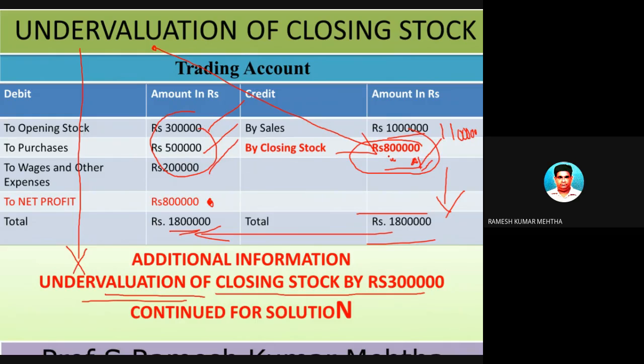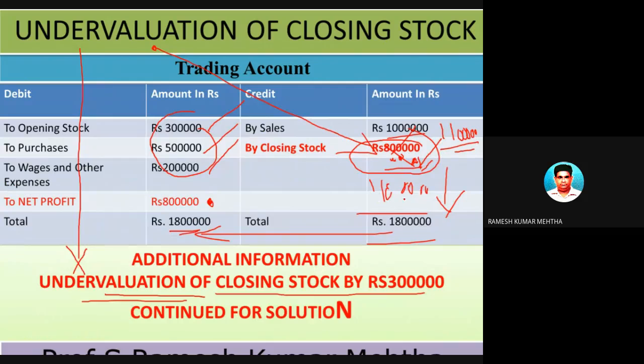So the closing stock should be 11 lakh rupees, which is undervalued by 3 lakhs and which is shown wrongly as 8 lakhs. So what has happened now? Let's see. The closing stock should have been 11 lakh rupees.